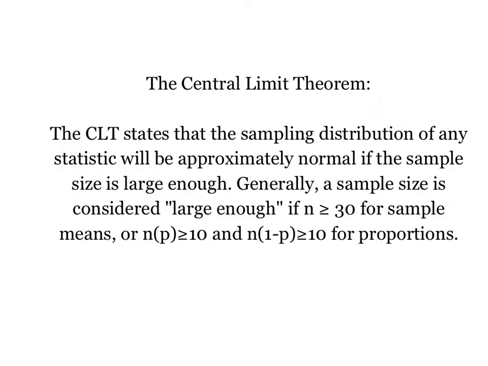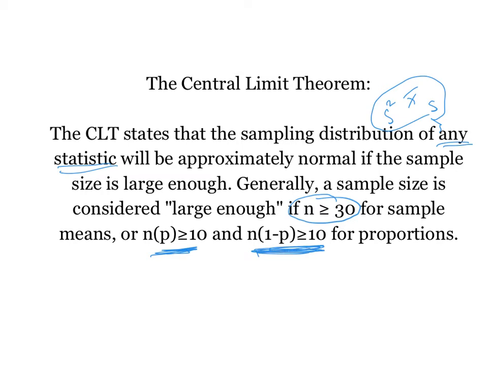The CLT, is how we abbreviate that, states that the sampling distribution of any statistic, okay, now any statistic means for any population, and it could be for a sample mean, it could be for a standard deviation, it could be for a variance, but any statistic will be approximately normal if the sample size is large enough. Generally, a sample size is considered large enough if it's greater than or equal to 30 for sample means, and n times p greater than or equal to 10, and n times 1 minus p greater than or equal to 10 for proportions. And remember, we said some textbooks use 5, so we can use 5 as well as our minimums.